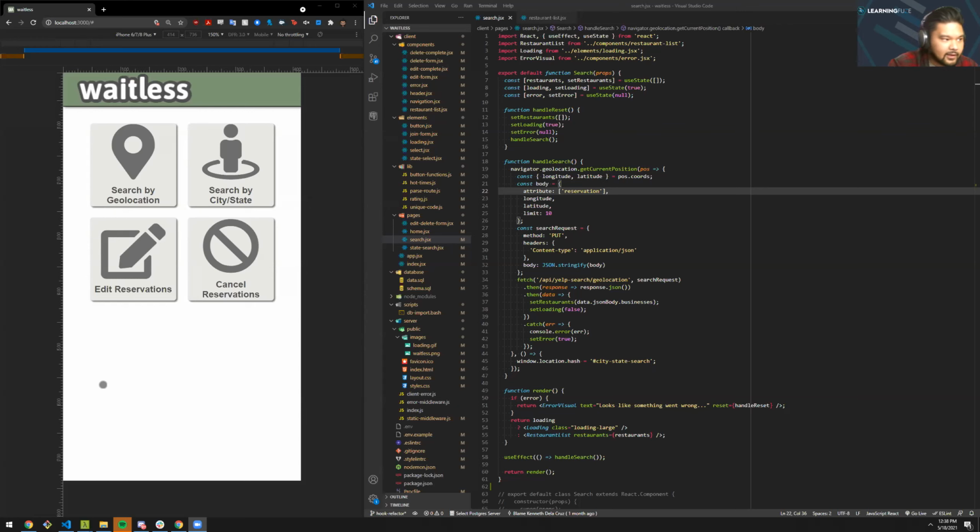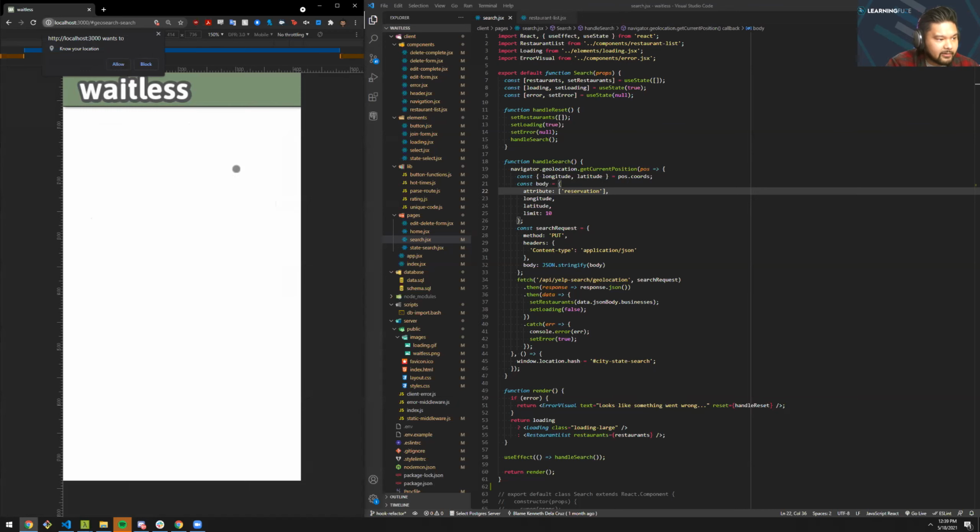So on the left-hand side, we are opened with a navigation screen with 4 main buttons that will handle most of all our features. First, we're going to go ahead and search by using geolocation. So if I click this left button right here, the application will ask the user if it's okay to use their location. For this example, we'll go ahead and say no for the first time.